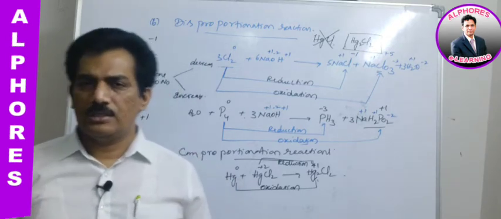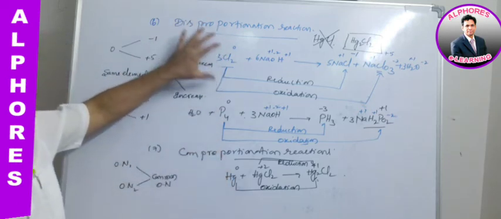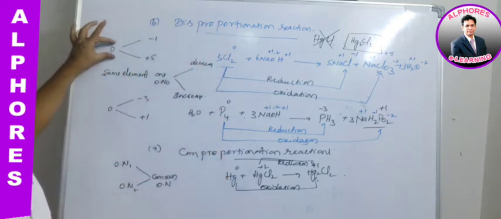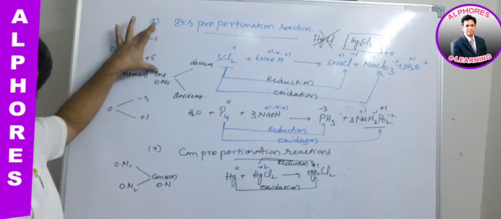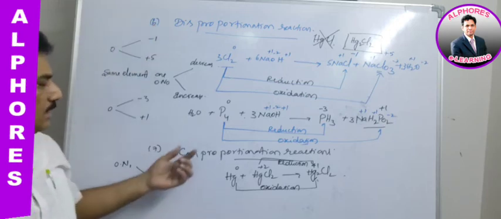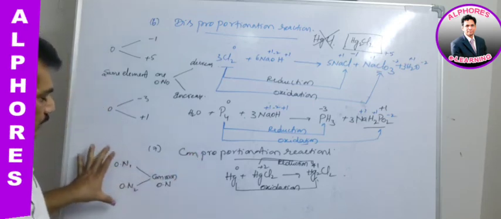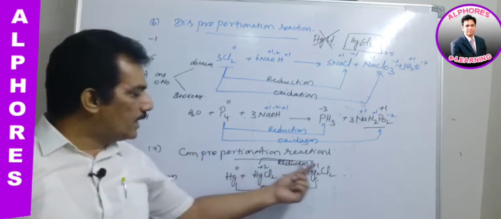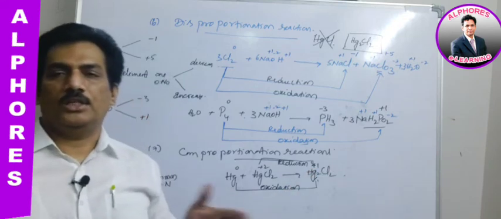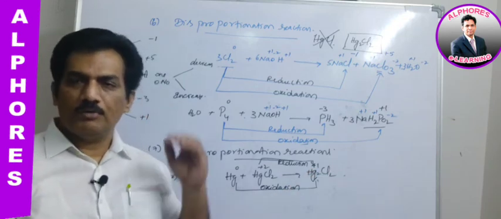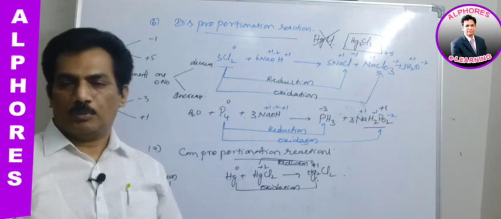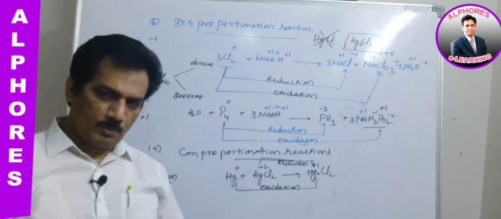But the difference is, in disproportionation the element changes from a common oxidation state to different oxidation states, whereas in comproportionation the element changes from different oxidation states to a common oxidation state. That is the only difference between them.